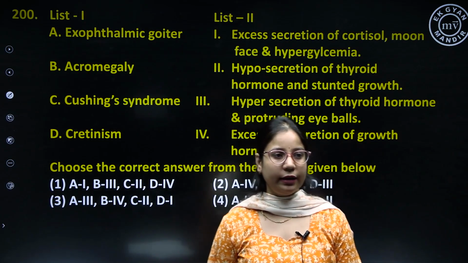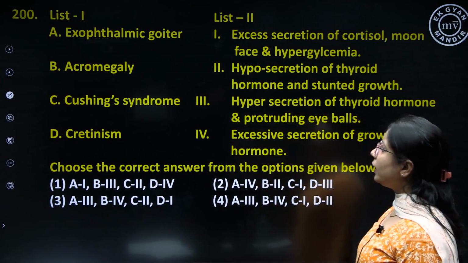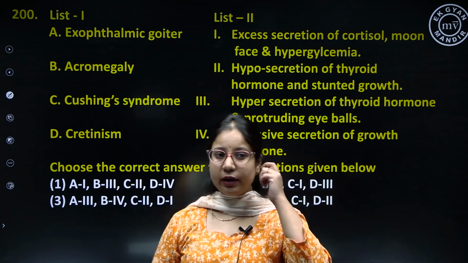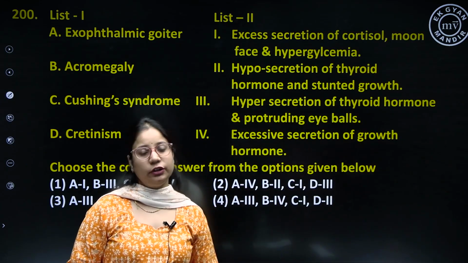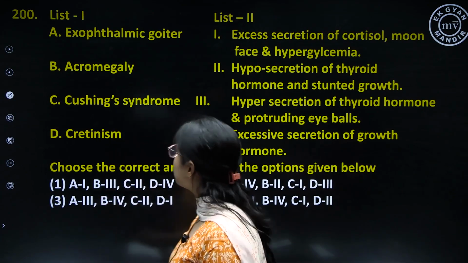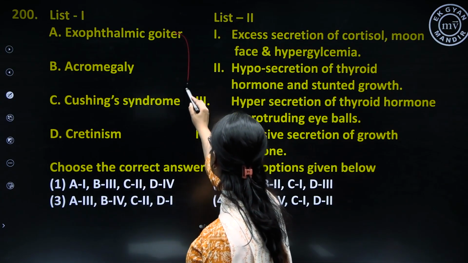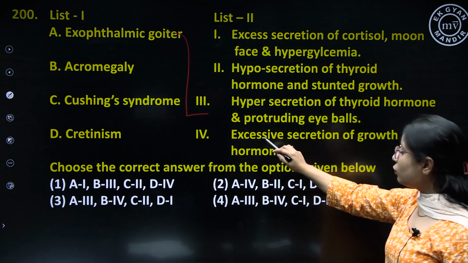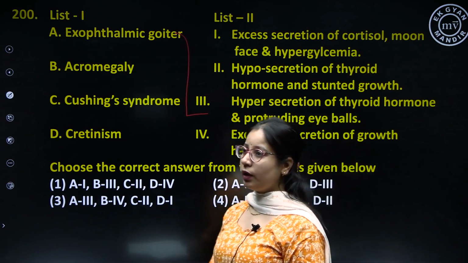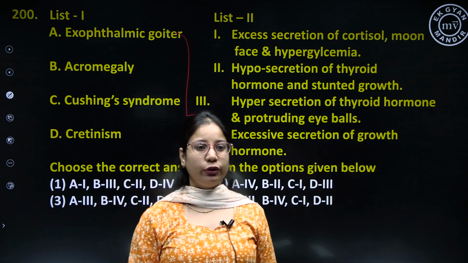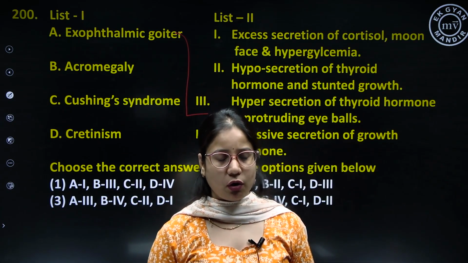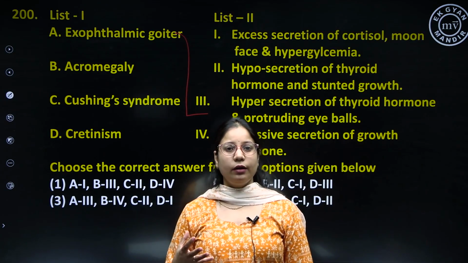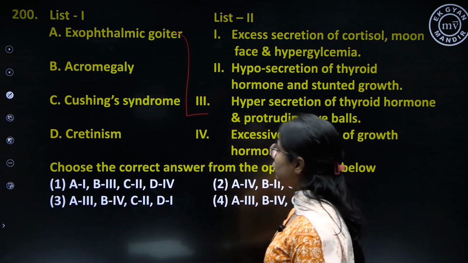Question number 200. We have to match list 1 with list 2. Exophthalmic goiter is caused due to hypersecretion of thyroid hormones. So the correct match for this is hypersecretion of thyroid hormones, and in this disease you can see that there is excessive protruding out of eyeballs just like a frog's eye, and the patient has a very high basal metabolic rate.